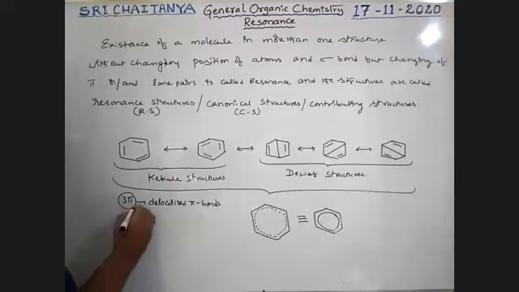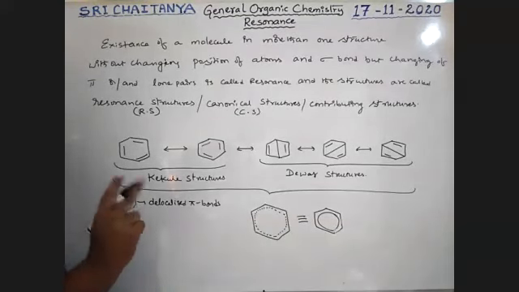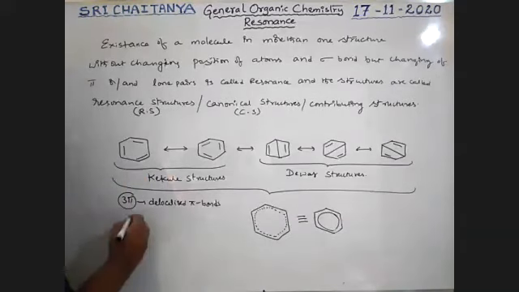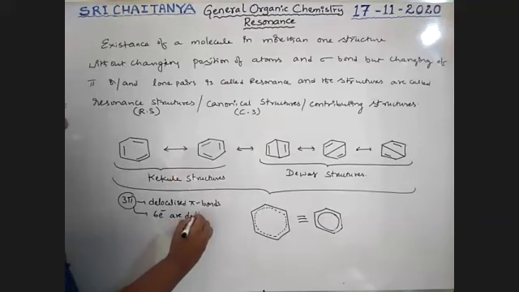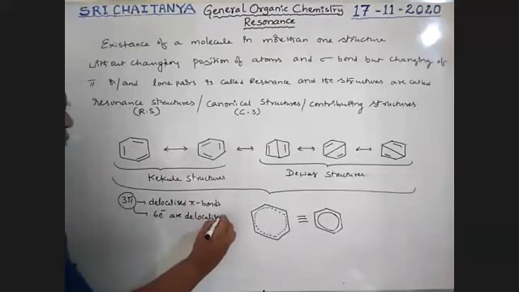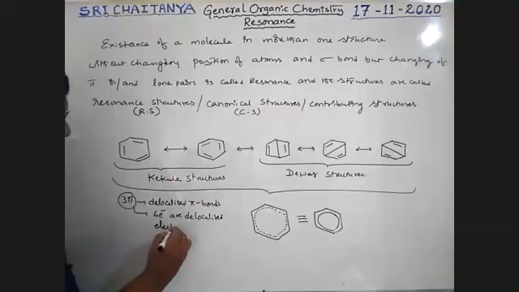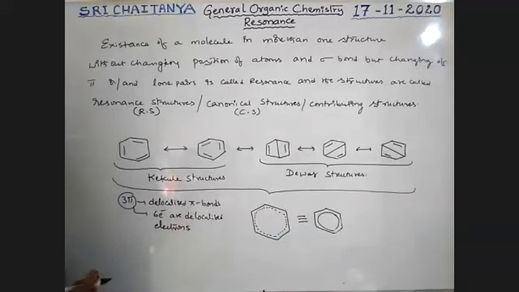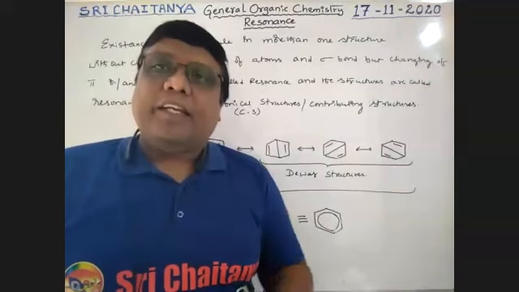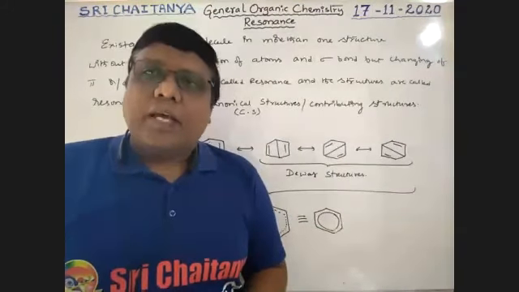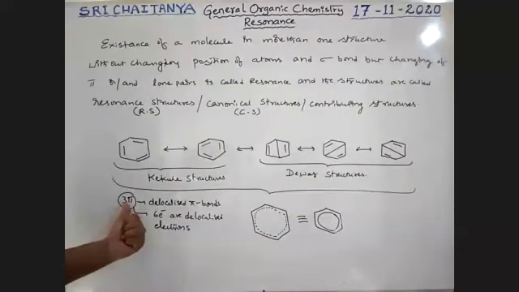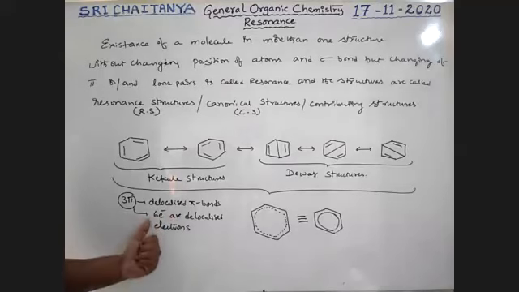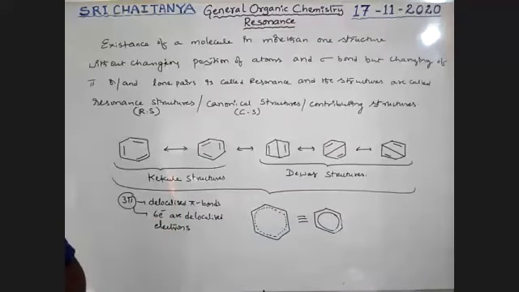Delocalized pi bonds. How many? Three pi bonds. Each pi bond has 2 electrons in it. Therefore, a total of 6 electrons are delocalized electrons. Those electrons which participate in delocalization are called delocalized electrons. So here, three pi bonds, each with 2 electrons, total 6 electrons, are considered delocalized electrons.